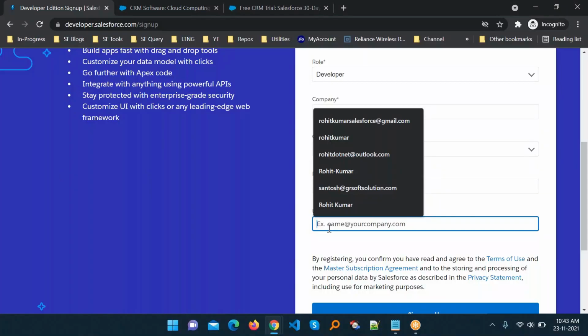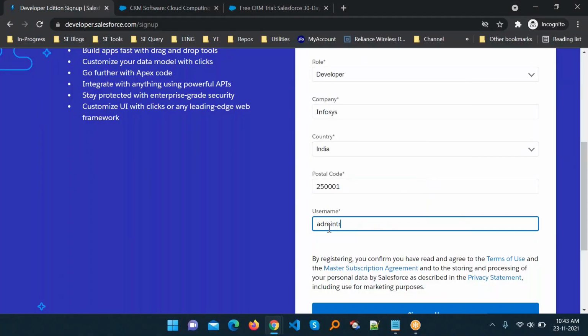So how to do that? Like admin training batch 03, something like that, @salesforce.com. This is the format for your username; after the @ you can put any domain like gmail.com, salesforce.com, yahoo.com, twitter.com.